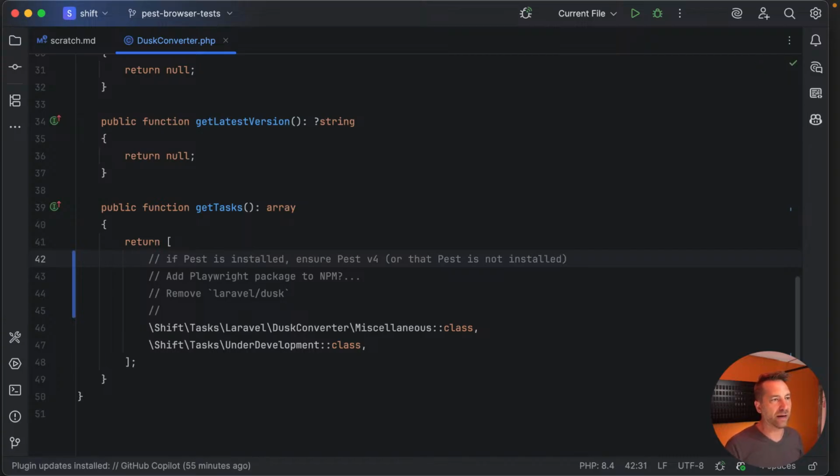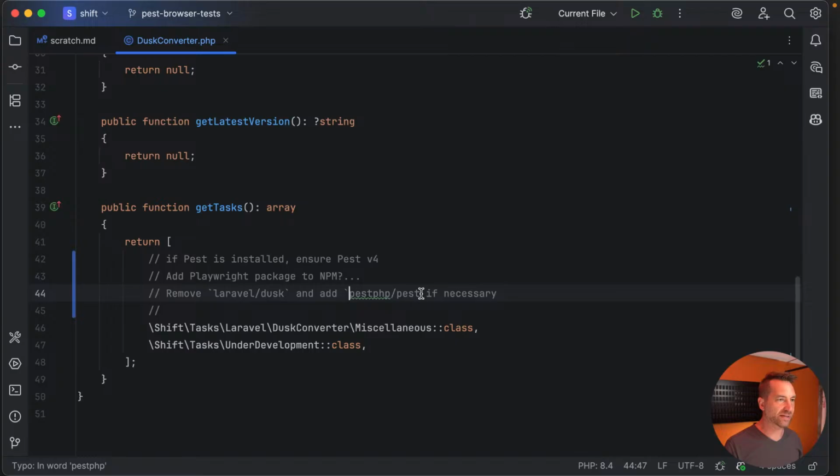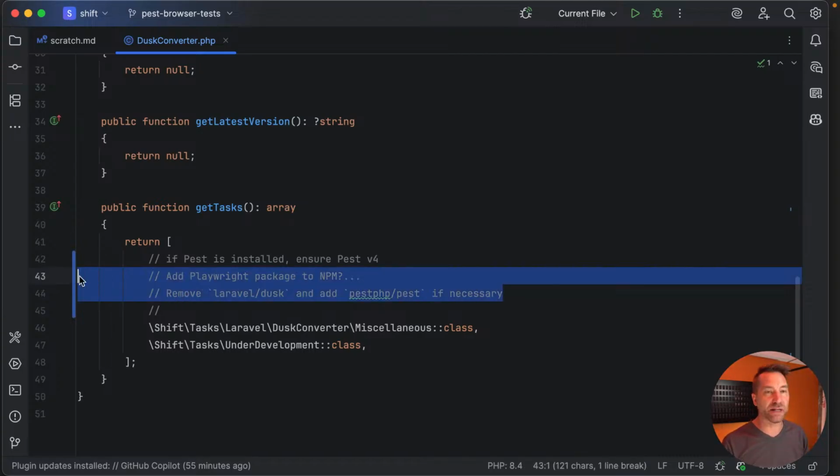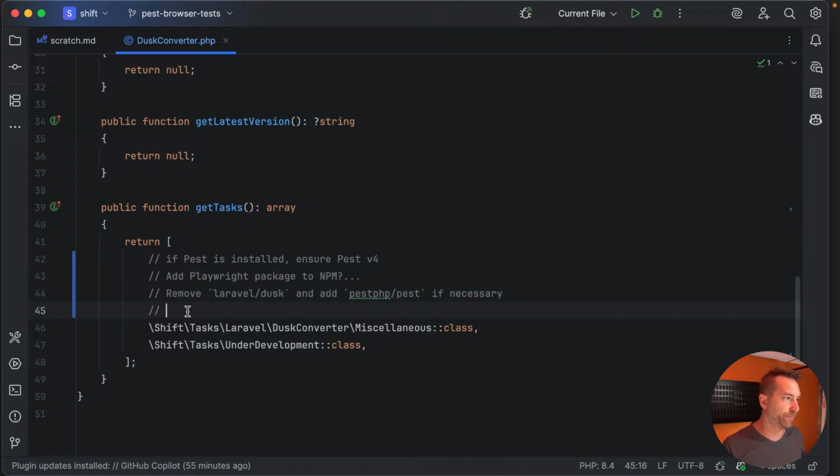So yeah, let's do that. And then here we'll remove Dusk and add Pest PHP Pest if necessary, right? Okay, so that's what this will do. We've got a task here to just bump all the dependencies. And all of this might end up being a single task. But we bump dependencies. That's probably what we're going to need to do.